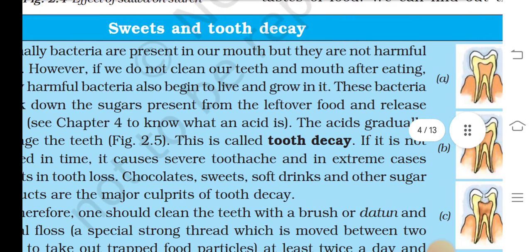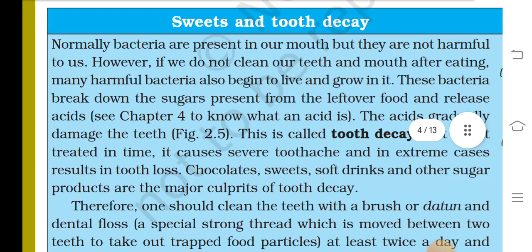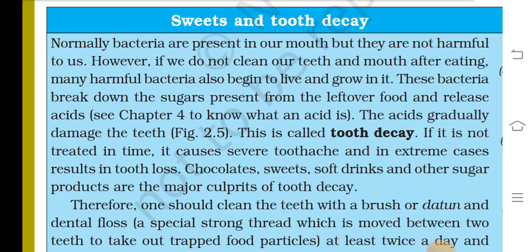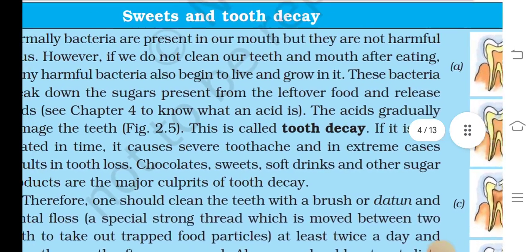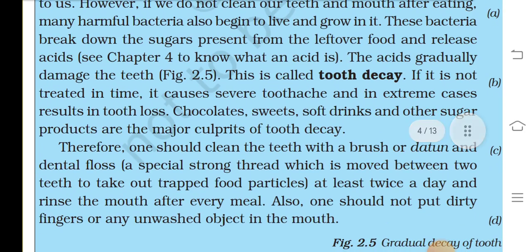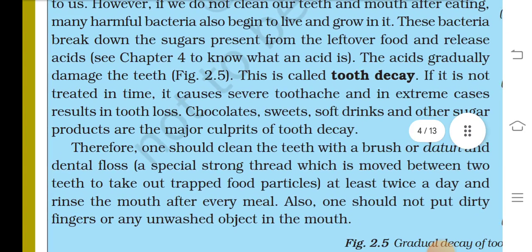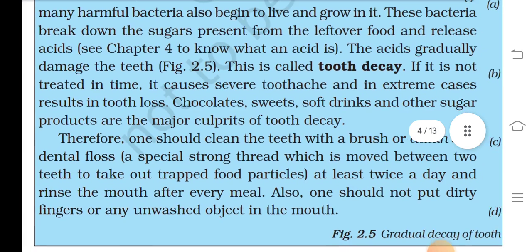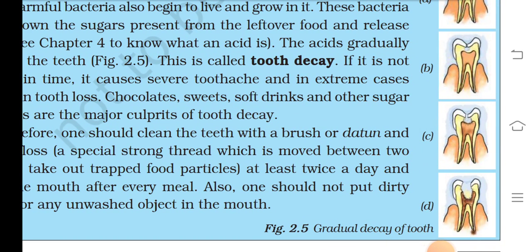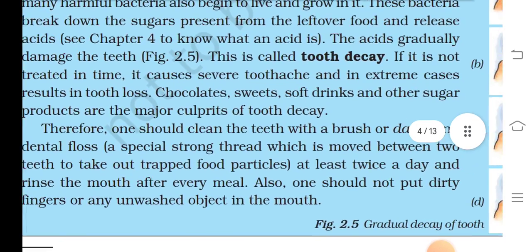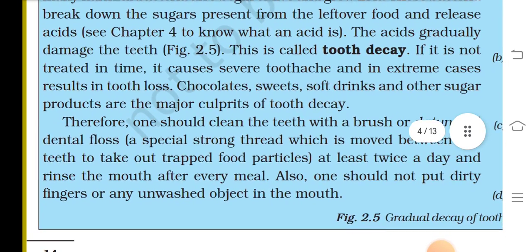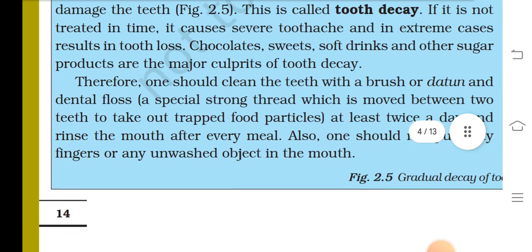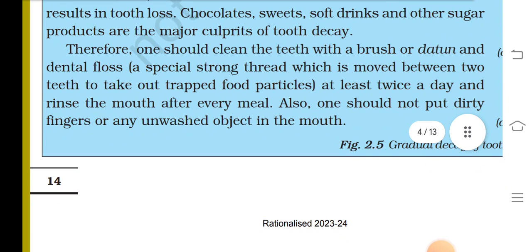Normally bacteria are present in our mouth, but they are not harmful to us. However, if we do not clean our teeth and mouth after eating, many harmful bacteria also begin to live and grow in it. These bacteria break down the sugar from the leftover food and release acid. The acid gradually damages the teeth. This is called tooth decay. If it is not treated in time, it causes cavities and in extreme cases results in tooth loss. Chocolates, sweets, soft drinks and other sugar products are the major culprits of tooth decay.